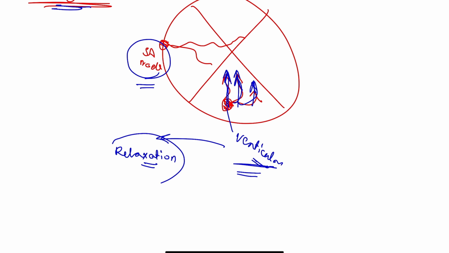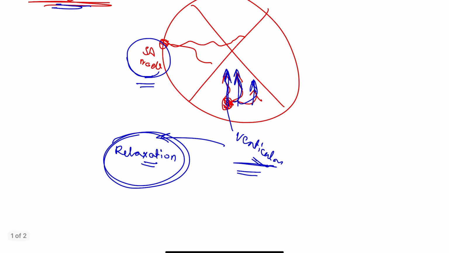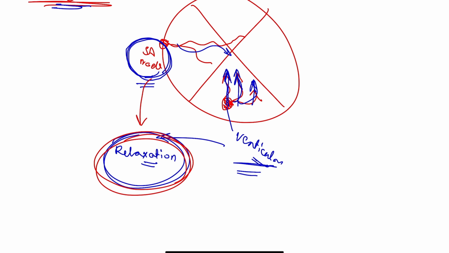But in the relaxation phase of this ventricle, this is the time when the sinoatrial node wants to give its impulses to the ventricles. So when the ventricles are relaxing, the SA node tries to stimulate the ventricles.